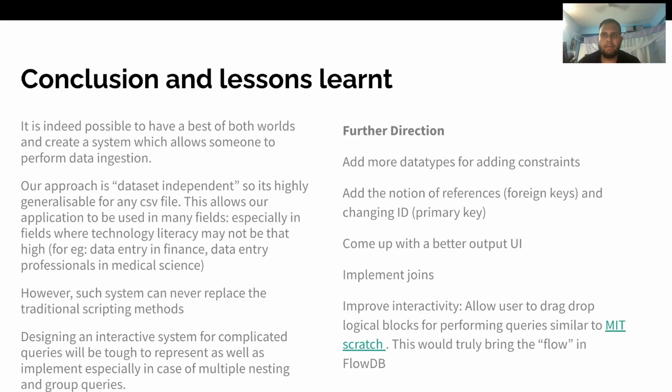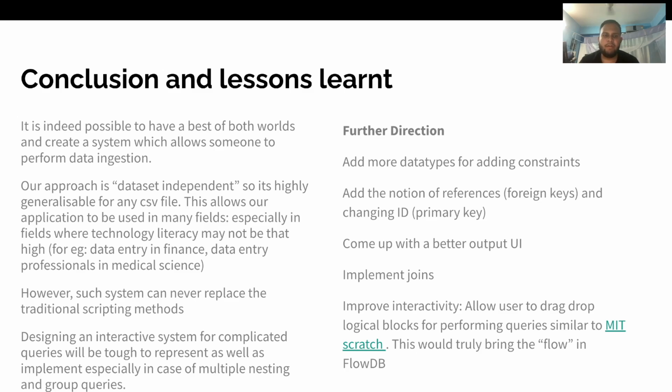So lastly, we are in the conclusion part of our presentation after all the video demo and the explanation of what's going on behind the hood. The first lesson we have learned is that it is indeed possible to have a best of both worlds scenario and create a system which allows someone to perform data ingestion in a SQL way, where they're familiar with writing DDL scripts in SQL, but also leverage the benefits which MongoDB brings as a NoSQL system. And the novelty of our approach is that whatever we have created is dataset independent. So you can actually pass any of the datasets which you have.